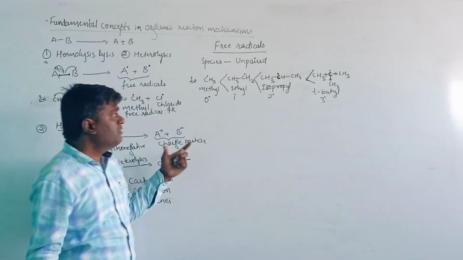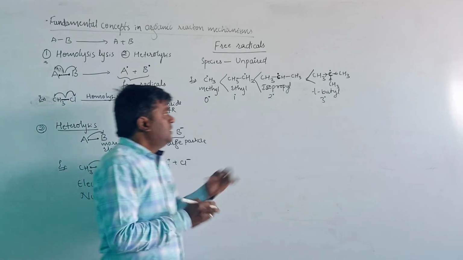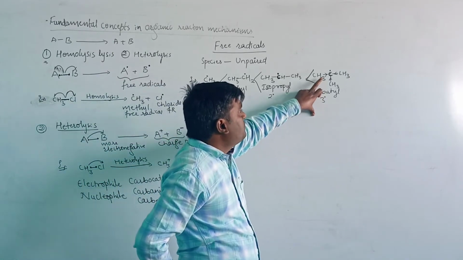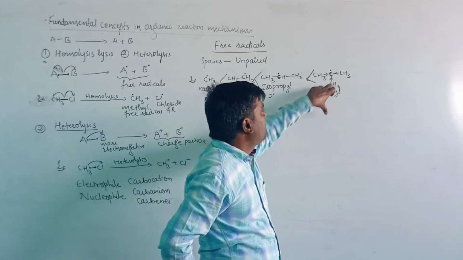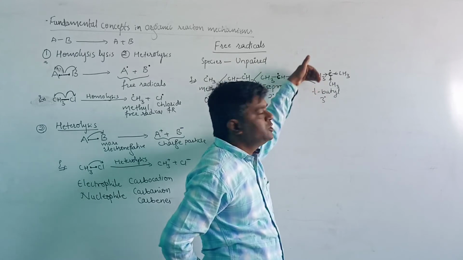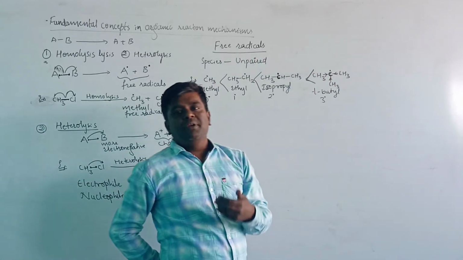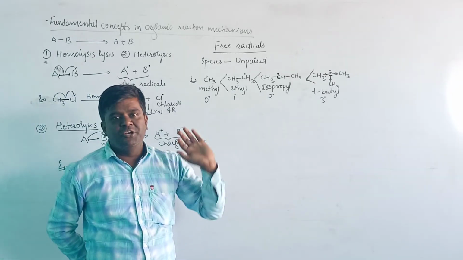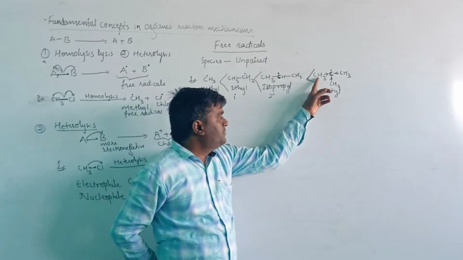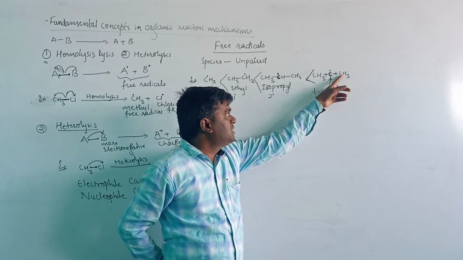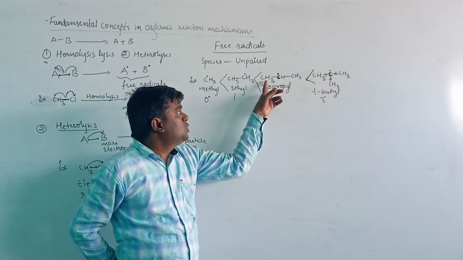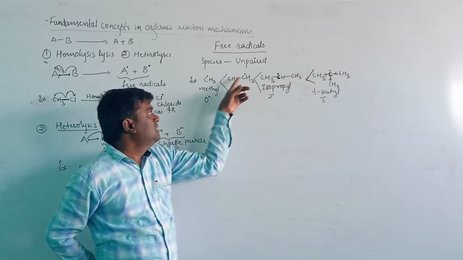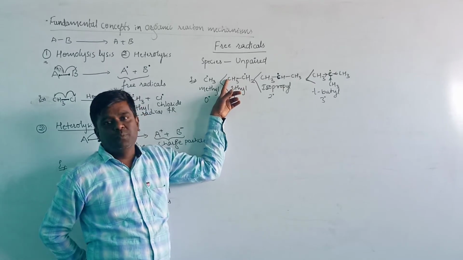Once again I will tell you. Here three electron releasing groups are present. The more electron releasing groups there are, the more stability will be seen in the free radical. Here three releasing groups are present, here two releasing groups are present, and here one releasing group is present.